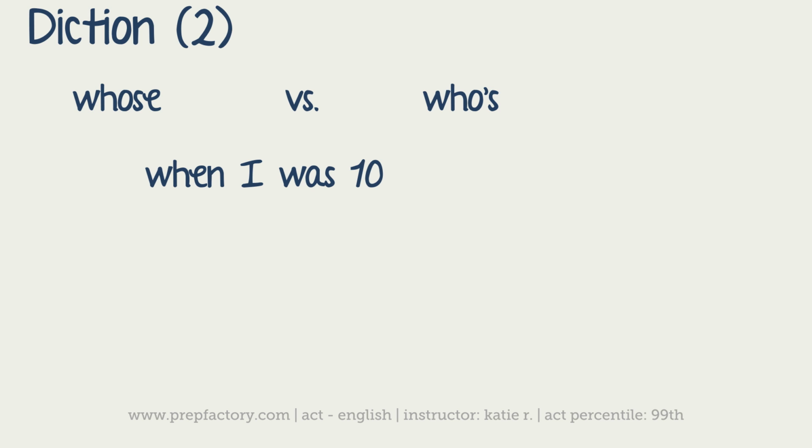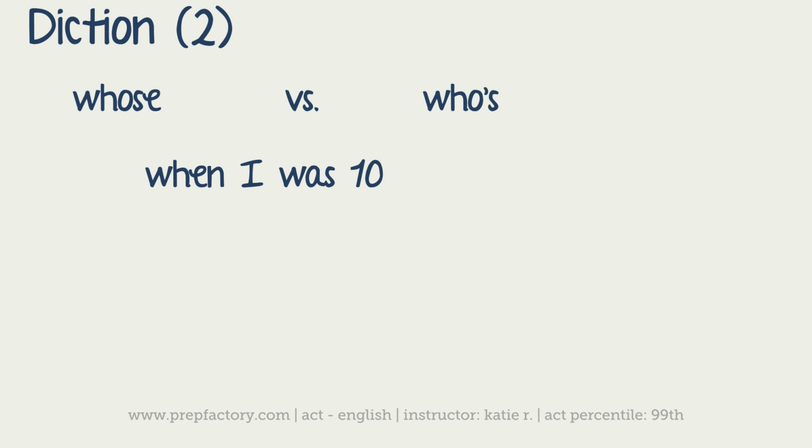Alright, there are tons of words that you could see in a diction or misused word problem, but I've listed the ones that are most commonly tested on the test, and also the ones that tend to get mixed up. And there's one last thing I'll cover because it does show up pretty often: when you're dealing with that and which, they will often have an error where they refer to people as "which," and a person is not a which.